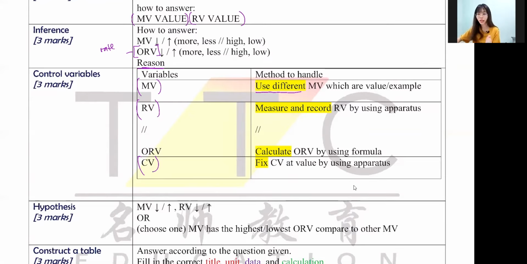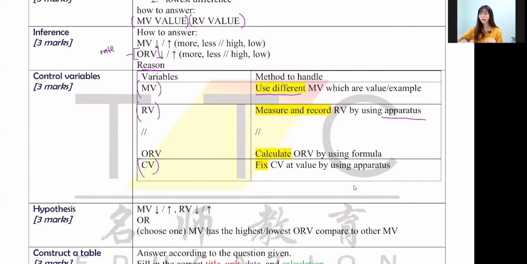You can use measure and record. You can use observe and record. You can use count and record. So you must write the word record, okay? Your responding variable by using what apparatus. What is apparatus? They are the things that can be reused.